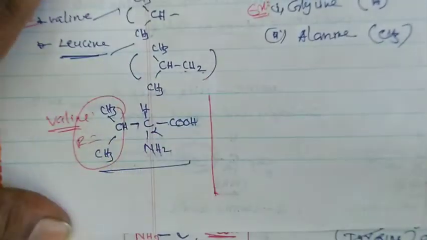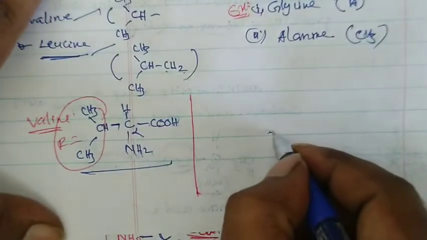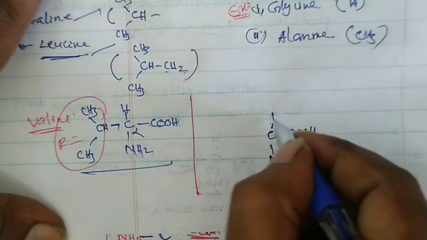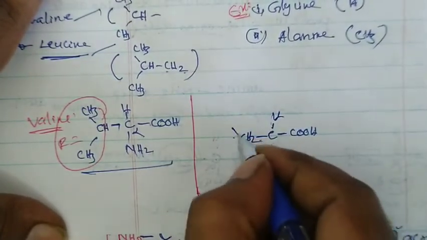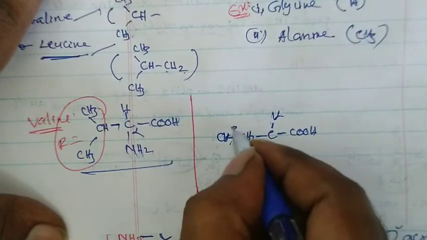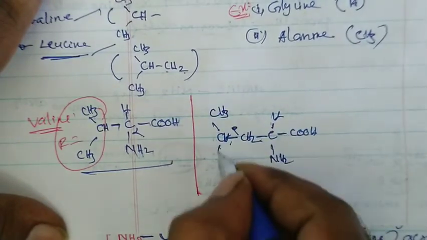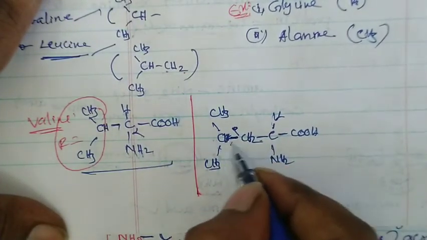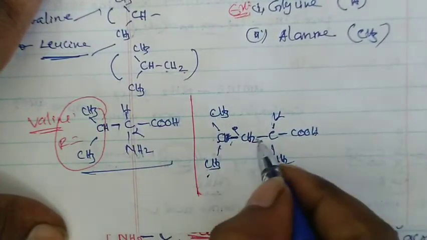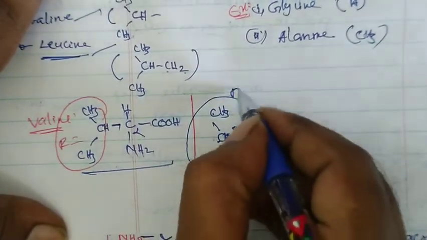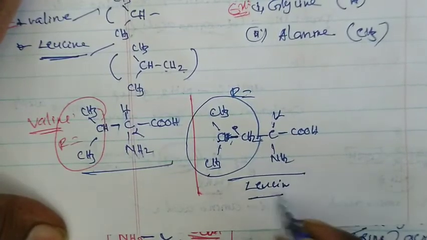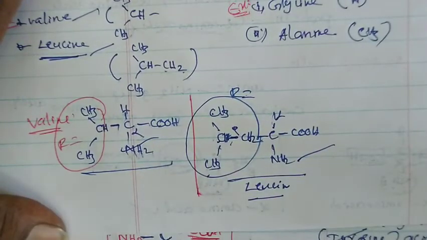Suppose you want lysine, you take 1 more carbon atom. That means you have to write a structure like this. Again the carbon atom contains 1 carboxylic acid, 1 amine group, 1 hydrogen. Here we take the isobutyl group. That means here CH2, here CH, here CH3, here also CH3. Do you understand this point? CH2, CH, CH3, CH3: this is called an isobutyl group. Here R equal to isobutyl group, that is called lysine. These two compounds are essential amino acids.